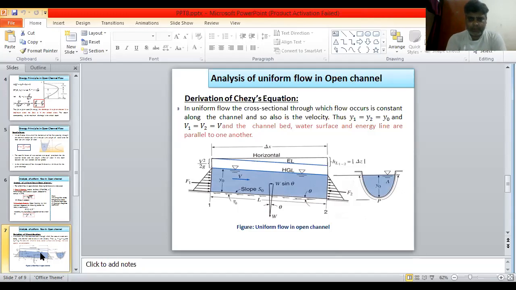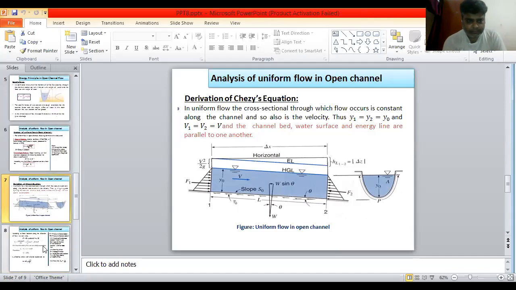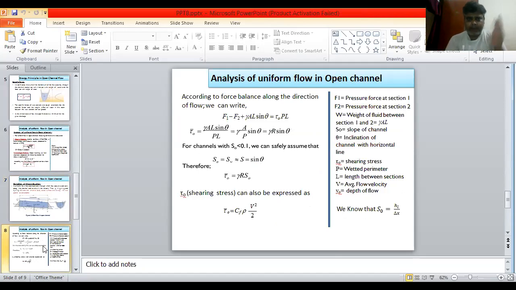Now, S naught is the bed slope, and shear stress is denoted by tau naught. Section 1 and section 2 are considered, and the distance between section 1 and section 2 is delta x. Now, in our diagram, we consider the equation along the x direction, the moving direction: F1 minus F2 plus gamma A L sin theta is equal to tau naught into P L.